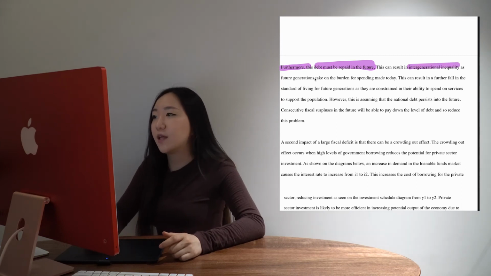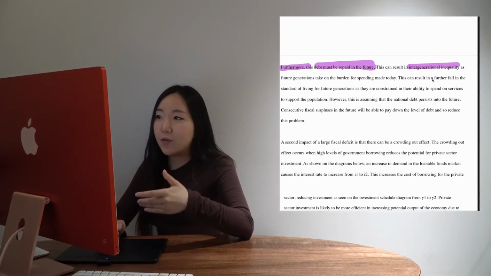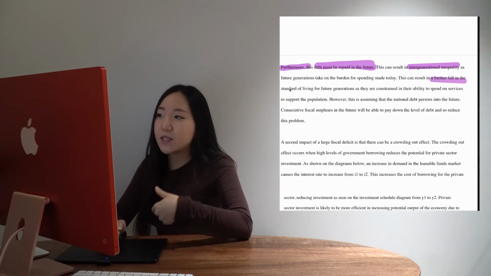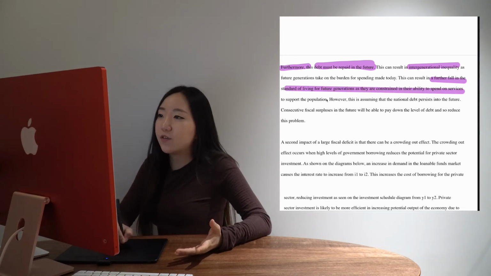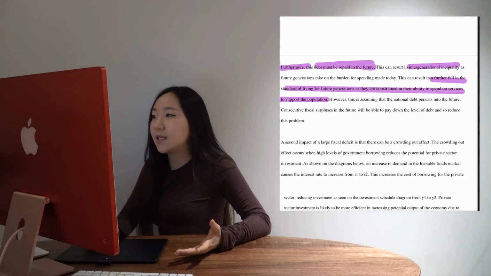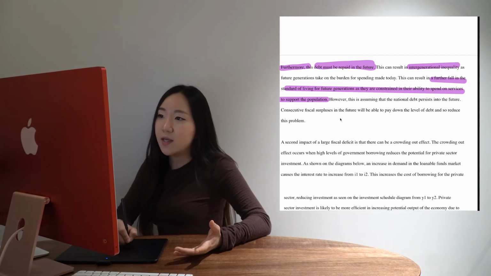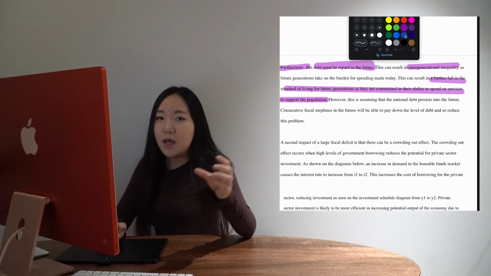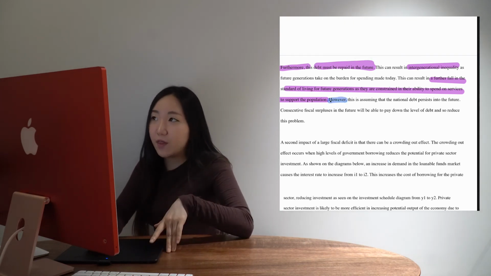So what is the effect of that? Intergenerational inequality, because the future generations take on the burden of paying for the spending made today. What does that mean? A further fall in the standard of living for future generations as they're constrained in their ability to spend on services to support the population. So that's my analysis there, that another impact is going to be further inequality in the future.